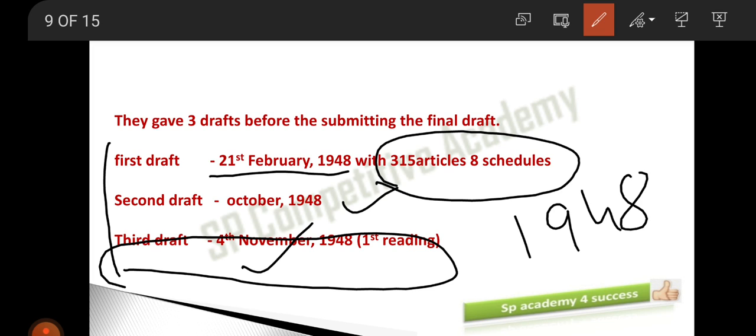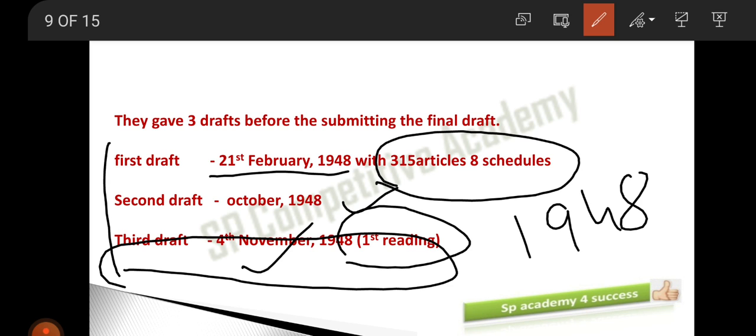Please remember the dates of the 3 draftings. And along with the 3 draftings, they have also done 3 readings. Clear? So the third drafting is also called the first reading. Means when they submitted the third drafting on 4th November 1948, on the same date itself, the first reading, they will read in the Constituent Assembly. If anyone has any objections, then the objections will be considered or kept for the discussions.